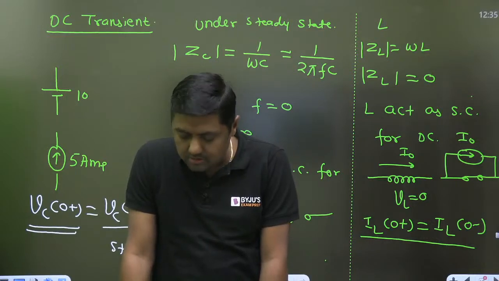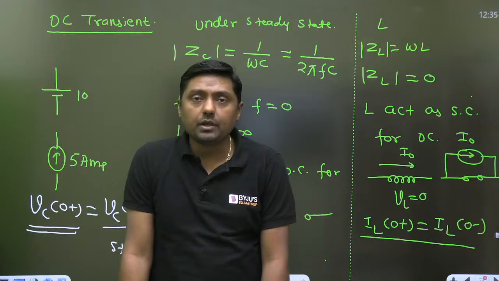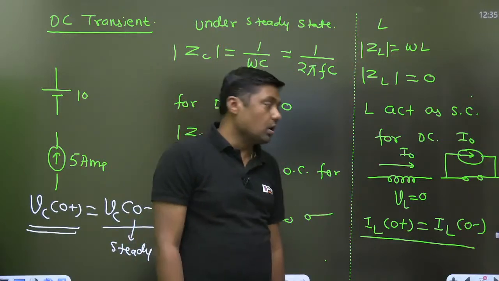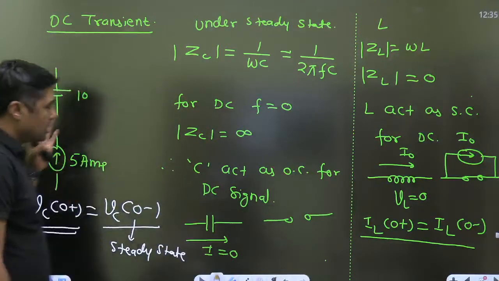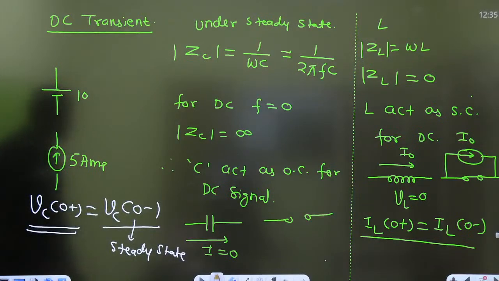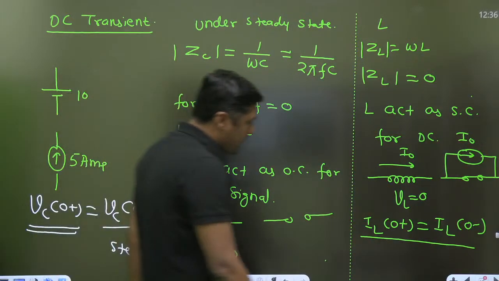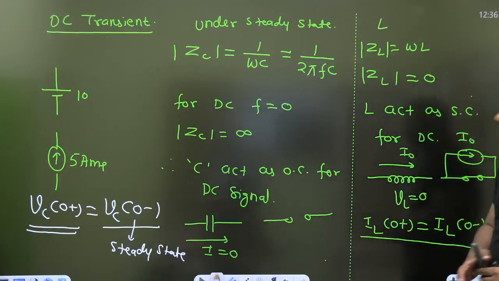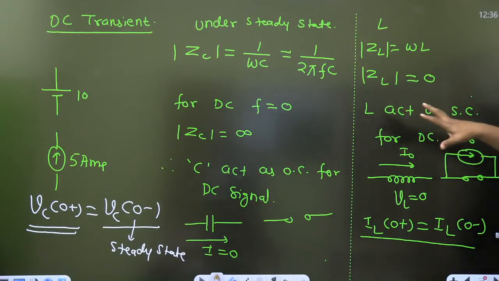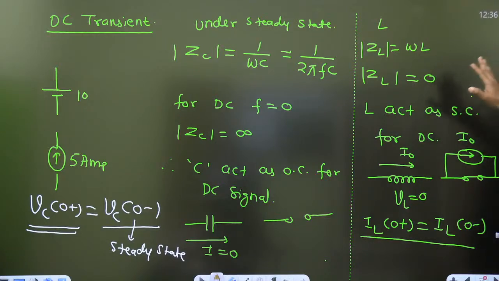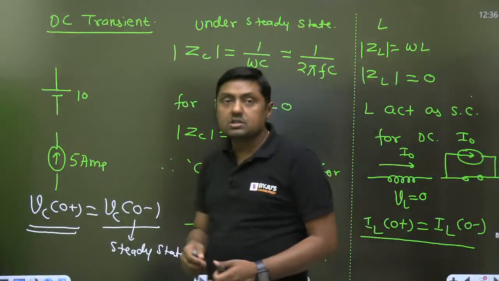I think these two concepts are clear. Anyone, you can ask any doubt about this topic? Yes, please. Now we are going to solve some important numericals. I am going to give you some important concepts. This is under steady state. What is the impedance because of the capacitor under steady state? What is the impedance because of the inductor? Right? Inductor does not allow sudden change of current. Capacitor does not allow sudden change of voltage. And what is the initial value? What is the final value?